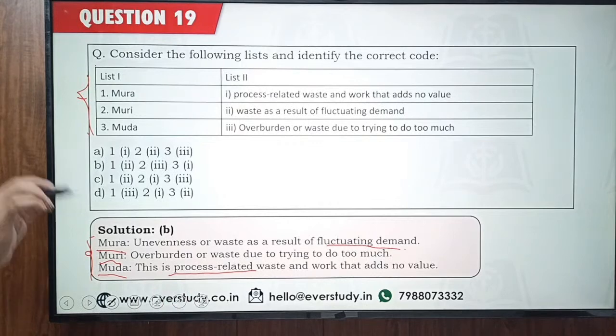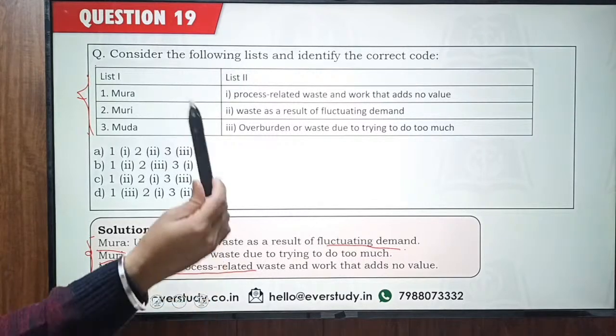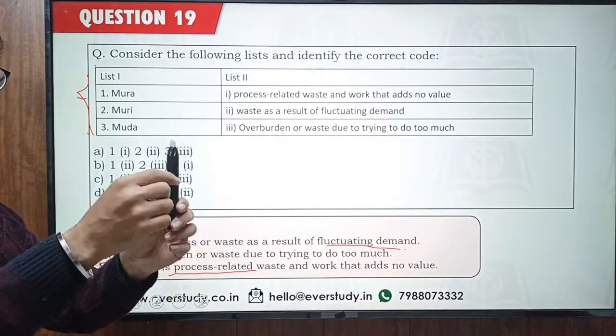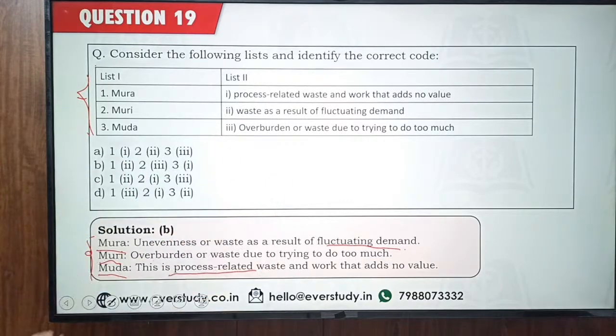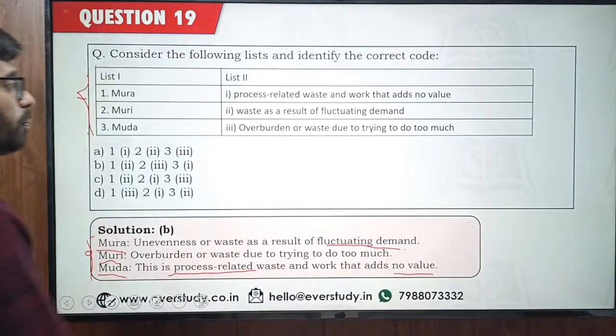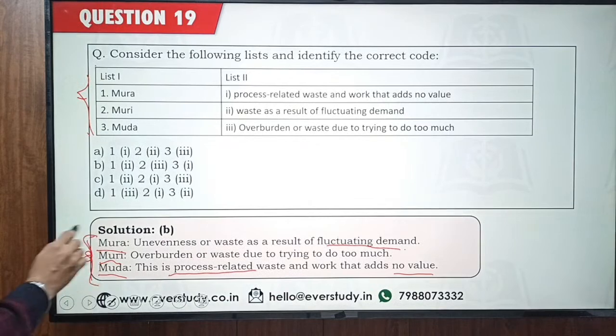Okay, so if you are doing any processing, any manufacturing of a product, suppose we are making this pen, some amount of plastic is definitely going to come out as a waste. Okay, so that's why this Muda is a process related waste and it adds no value to the product. So these are the different terminologies which you guys must be aware about.